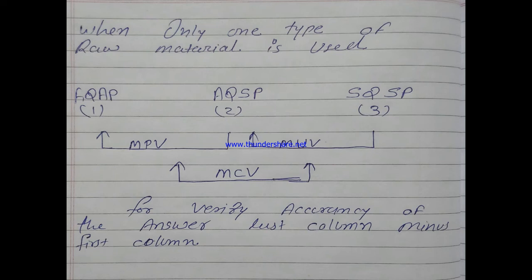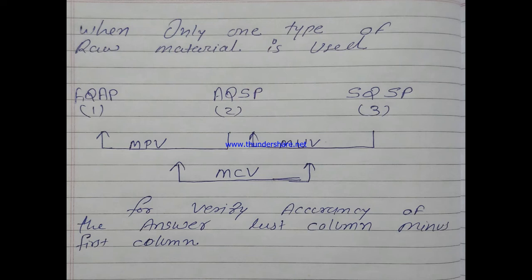Now we observe the basic difference between these columns. First, we observe column number 3 and column number 2. Here the difference is only SQ and AQ, meaning the usage of quantity is different in the two columns, defined on actual quantity and standard quantity.